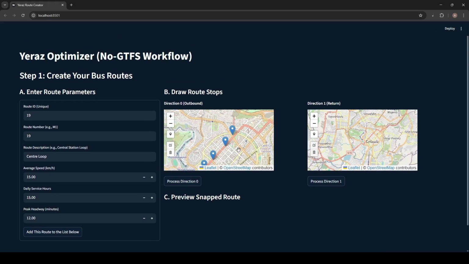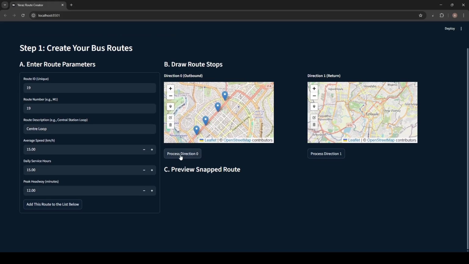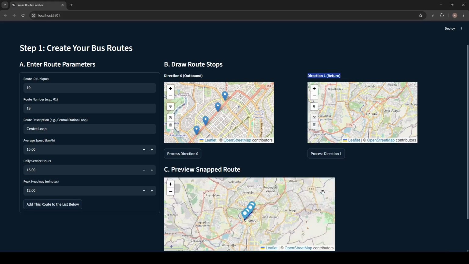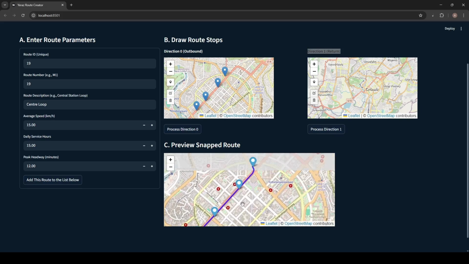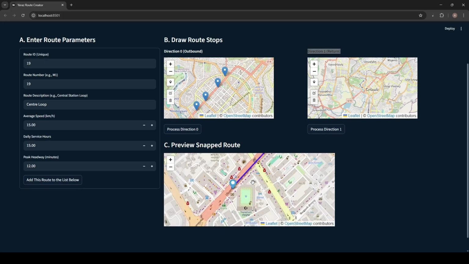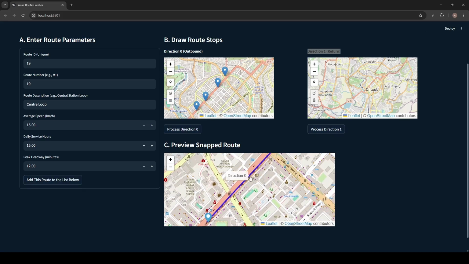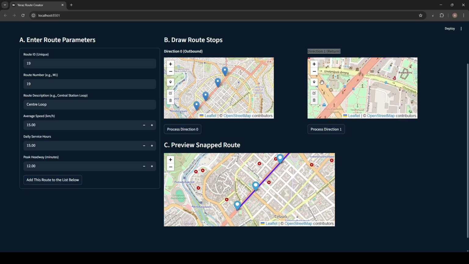After we select all the stops, let's say it's a short route around the center, we click on process direction 0. We can also draw direction 1, return, for every route. And the algorithm correctly identifies the route of these stops. Look, it's marked by a blue line, direction 0. I can also draw the return trip. Let me do that quickly.